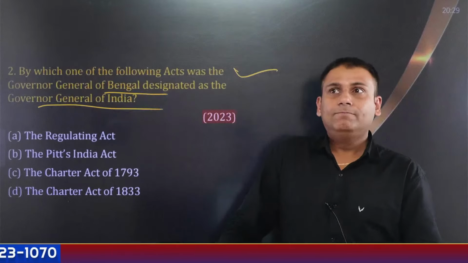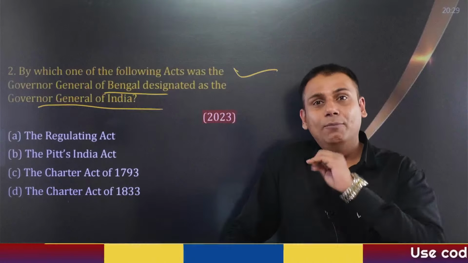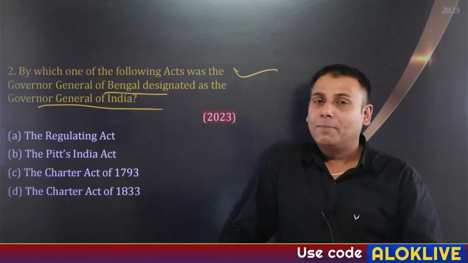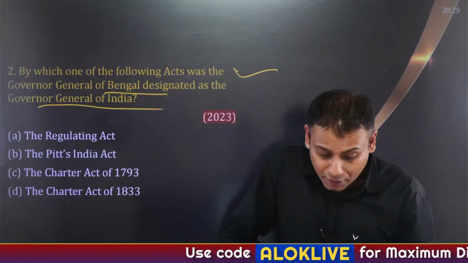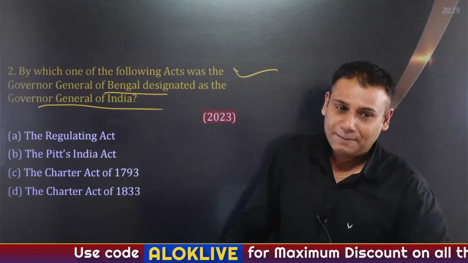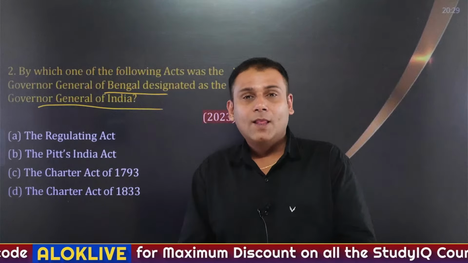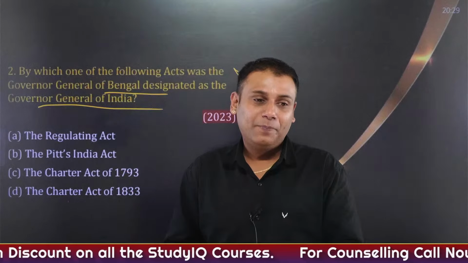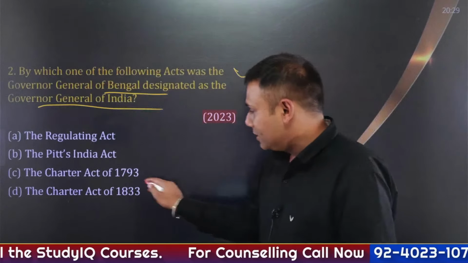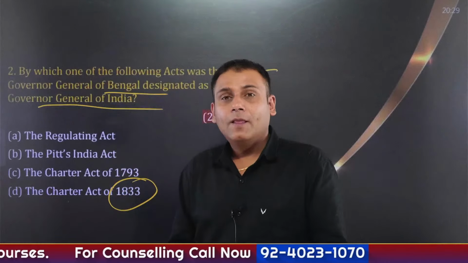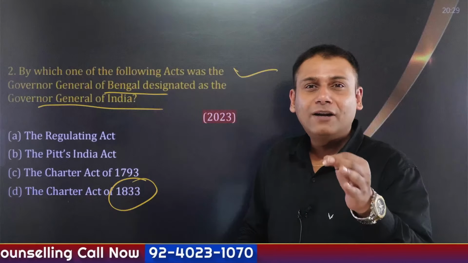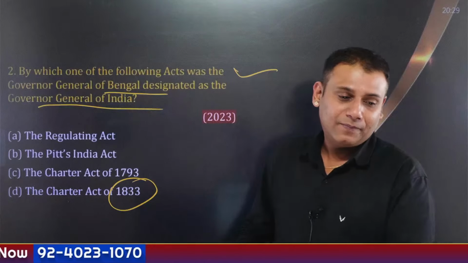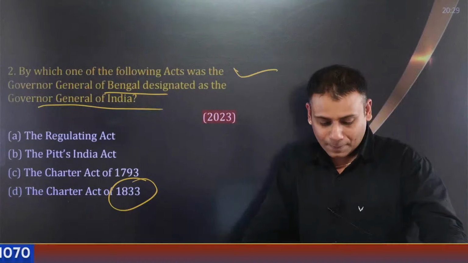My first question to you is: the PWD, that is the Public Works Department, came up during the time of which Governor General? I'll give you a hint: he was the youngest Governor General. So the answer to this question is 1833. He became the Governor General at the age of 36. Yes, take a guess.